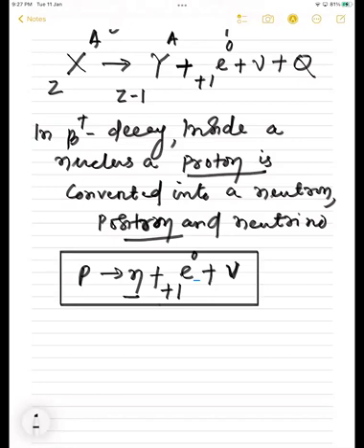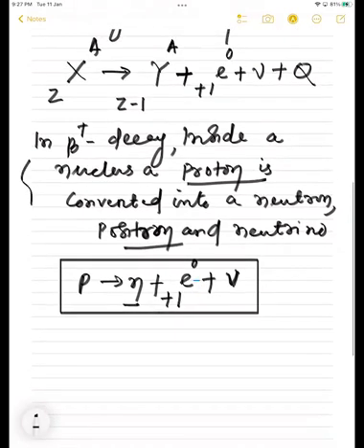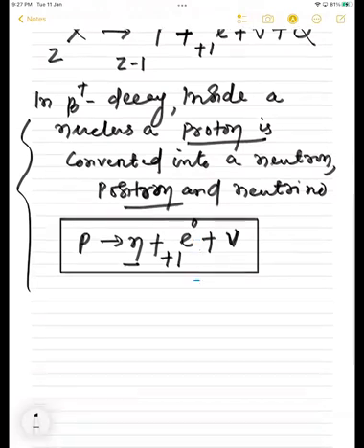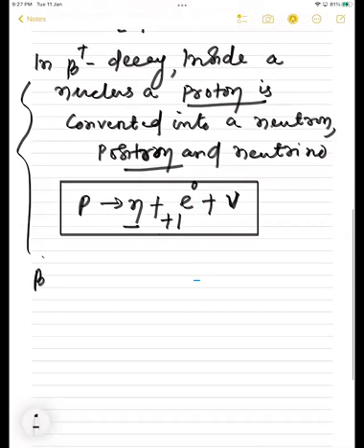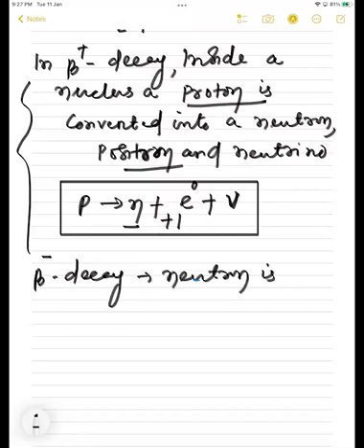In beta minus decay, what was happening? Neutron is converted into a proton. Yes or no? This is happening in beta plus, but what was happening? Let's compare with beta minus decay. Once again, revise beta minus decay. During beta minus decay, neutron was getting converted, right? Once again, neutron is converted.